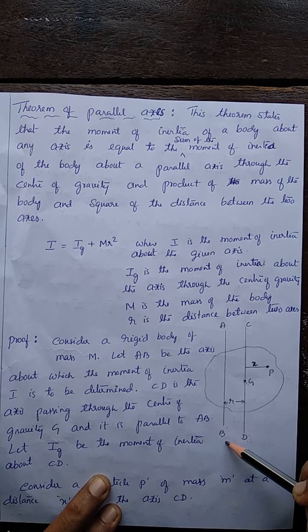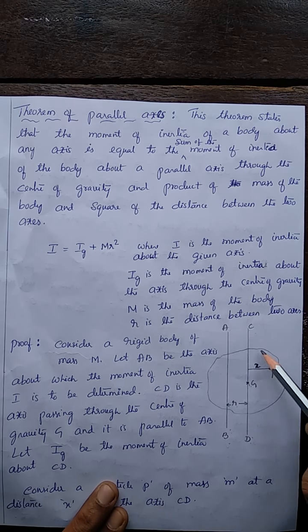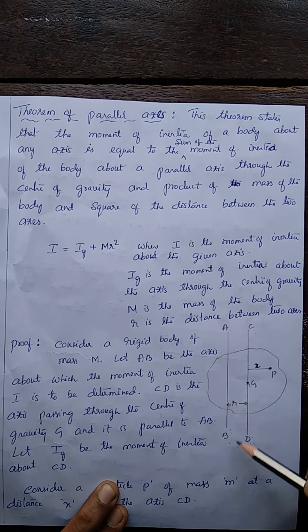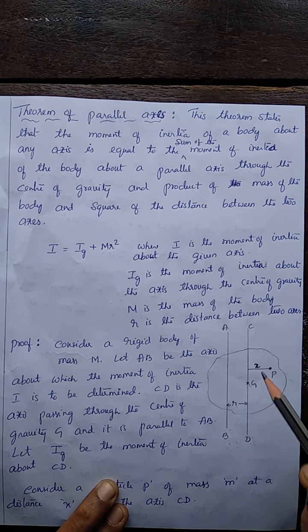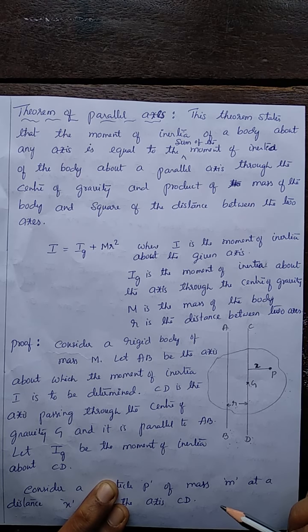This parallel axis theorem states that moment of inertia of the given body about any axis, say here AB, is equal to the sum of the moment of inertia of this body about an axis passing through the center of gravity and the product of the mass of the body and square of the distance between the two axes.